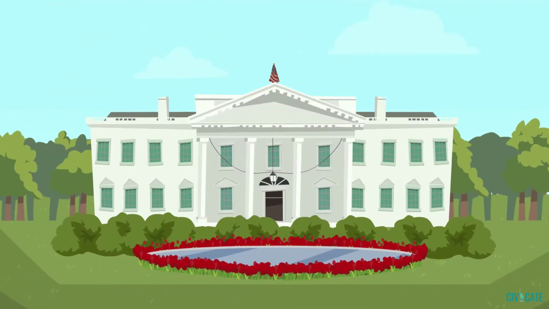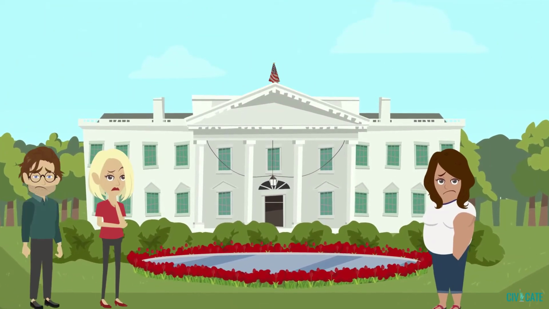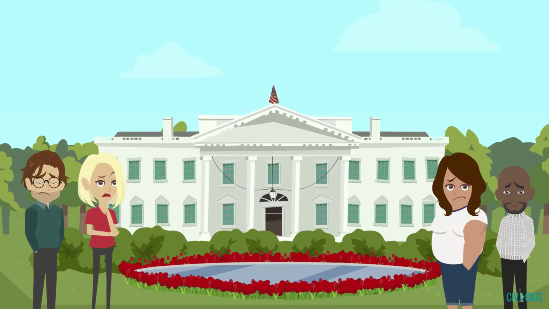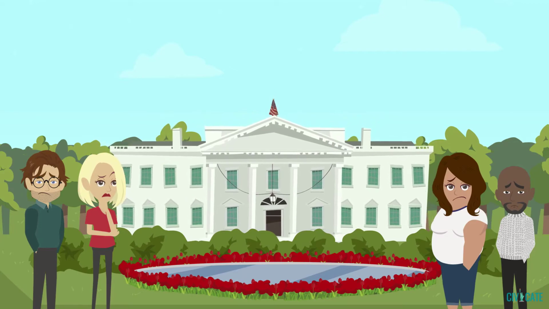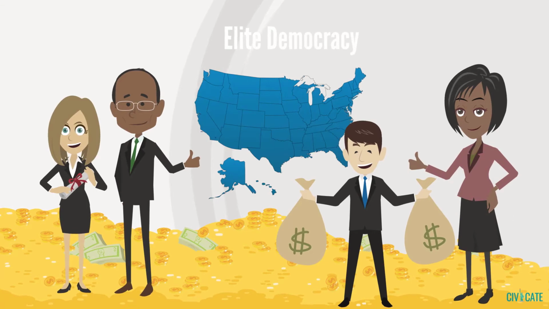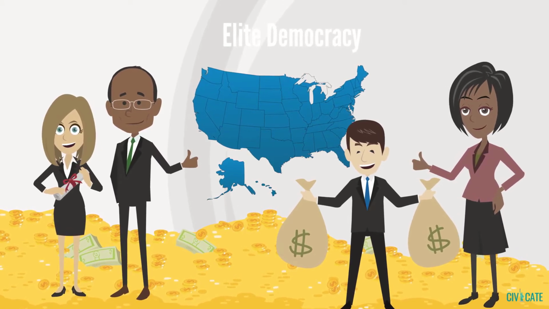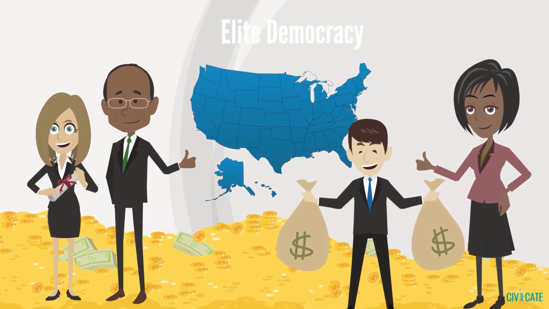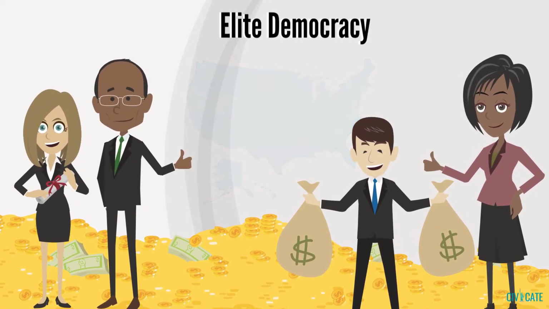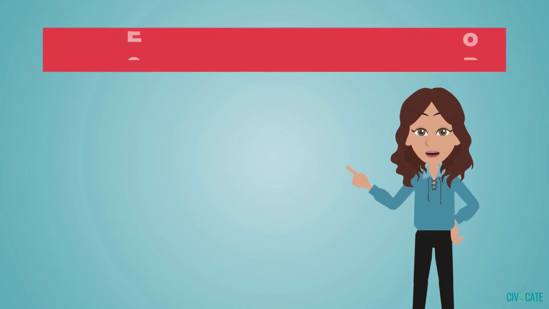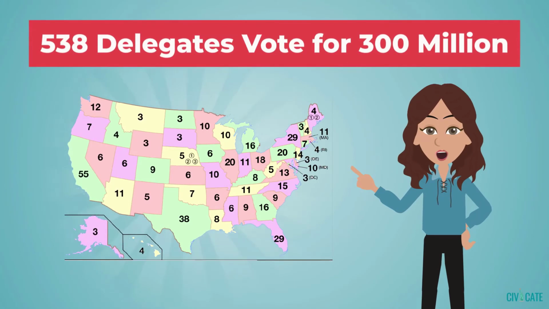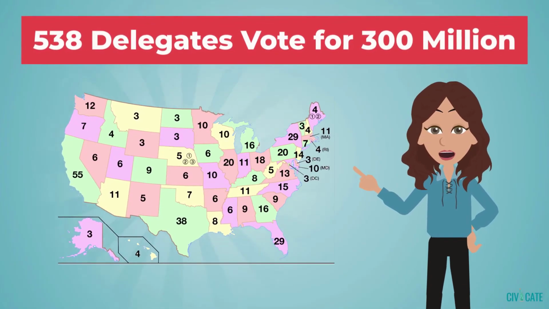Our elected leaders are supposed to represent our ideas as they make laws. Sometimes citizens feel like their power is too indirect, and that they can't influence the government as much as they want to. This can happen when a small group of people with a lot of money, power, or education influence politicians, so the leaders represent only a few people instead of everyone. This is known as elite democracy. An example of this is that the president is actually elected by a small group of delegates called the Electoral College instead of the popular vote.